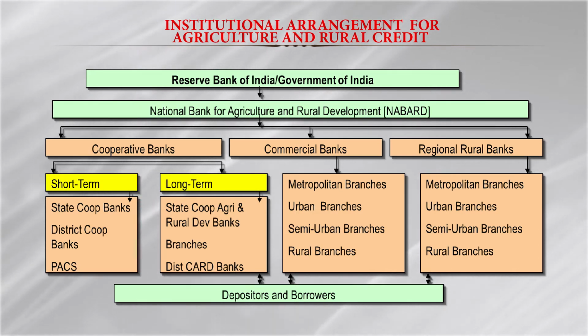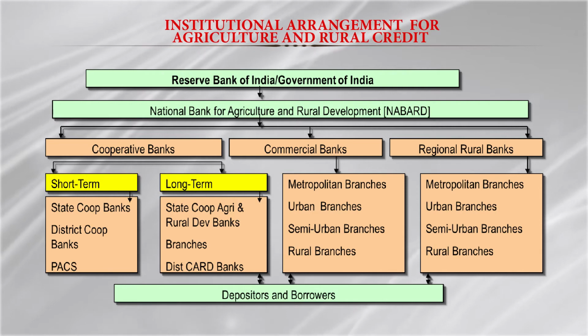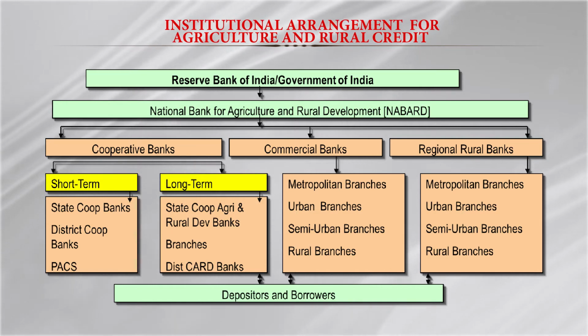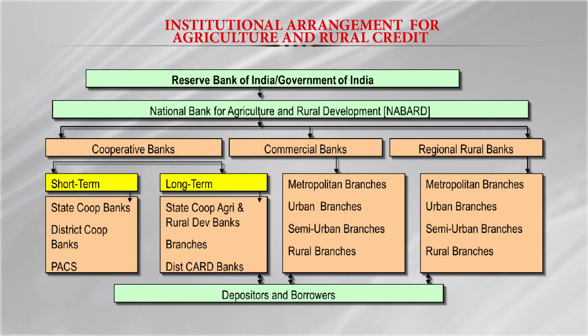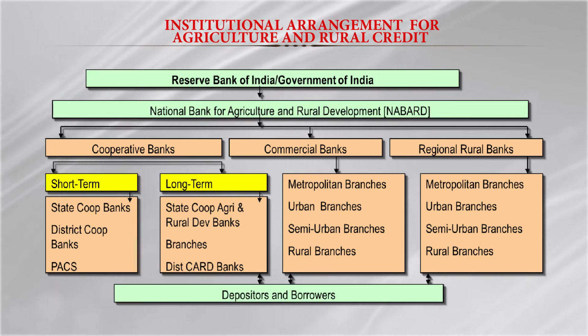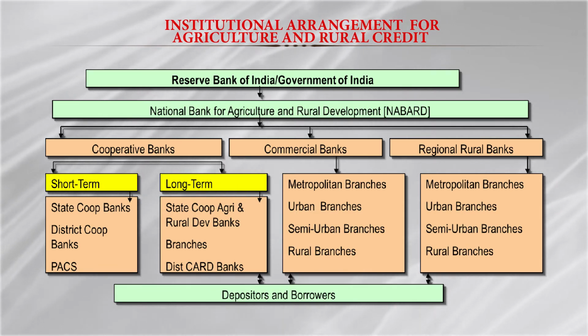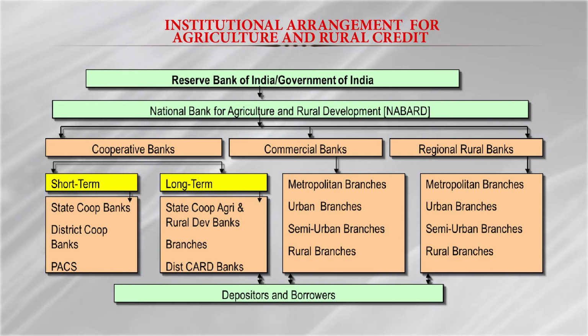And in the cooperative banks we have two types: one for short-term and medium-term requirements, and another for long-term requirements. For short-term and medium-term requirements we have a three-tier structure. At the top we have the state cooperative bank, at the district level we have the district cooperative bank, and at the primary level we have the primary agriculture credit society. And in the case of long-term loans from the cooperative banks, we have the state cooperative agriculture and rural development bank. They have their branches also, and at the district or taluka level we have the district cooperative agriculture and rural development bank.